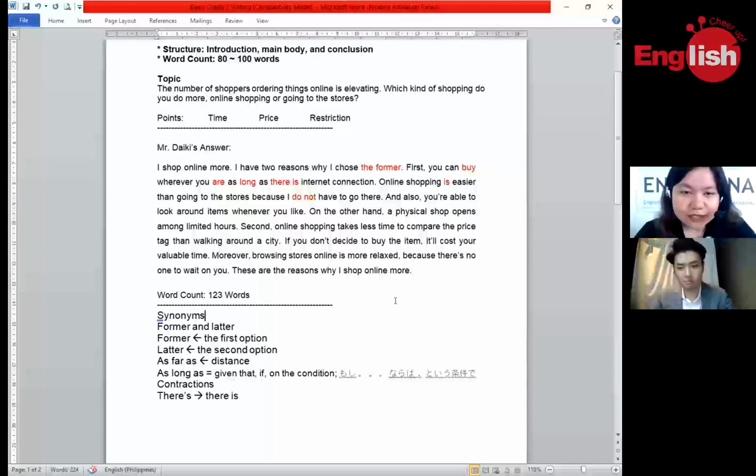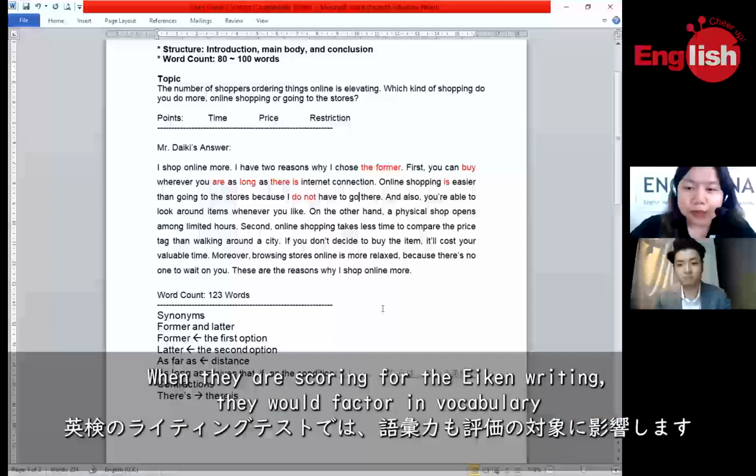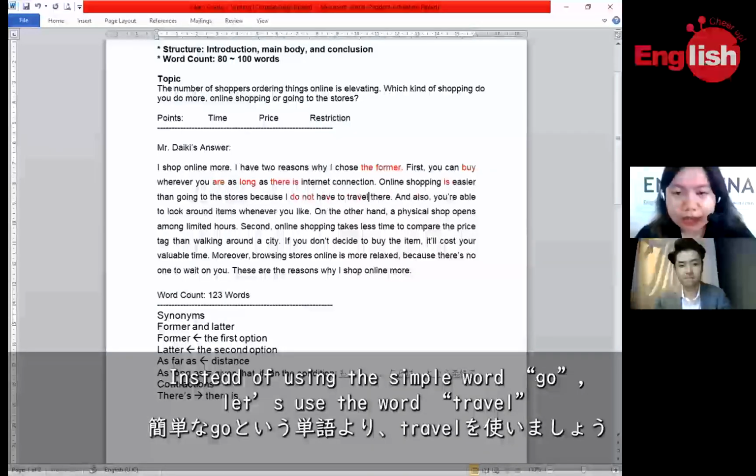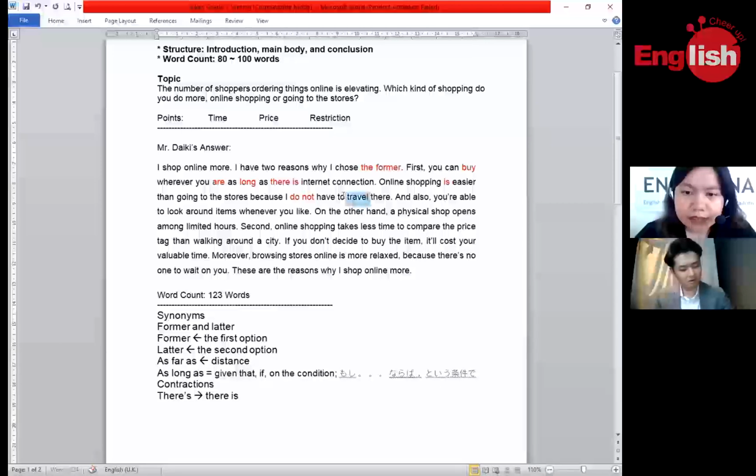Then, going to the stores because I did not have to. I think let's change the word "go," because when they're scoring for the Aiken writing activity, they would factor in vocabulary. So instead of using the simple word "go," let's use the word "travel." This is a slightly more difficult word than "go." Because I did not have to travel there.